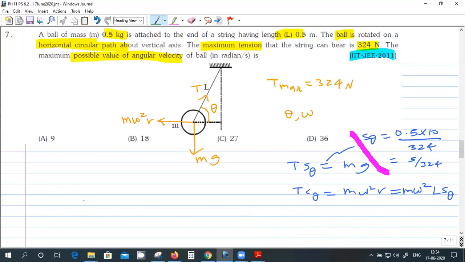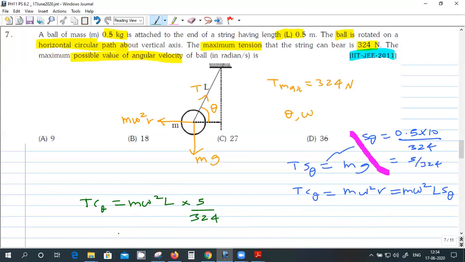So T cos theta, into sin theta. Sin theta is 5 by 324. And what is L? L is 0.5, right? So everything is given.